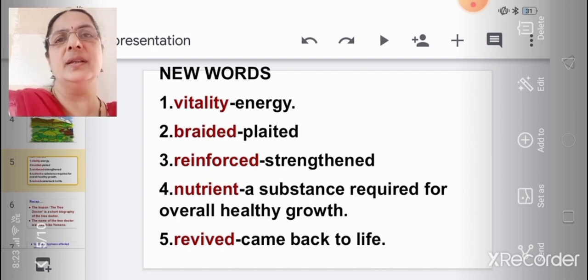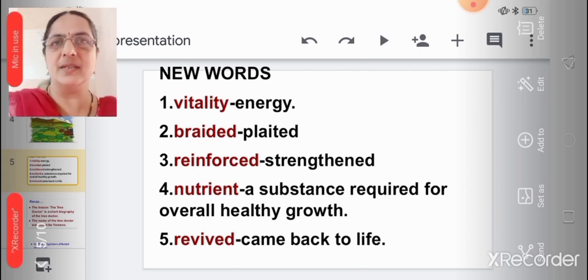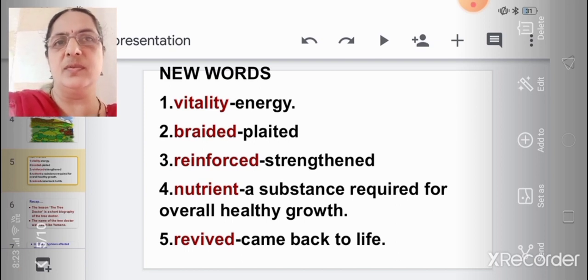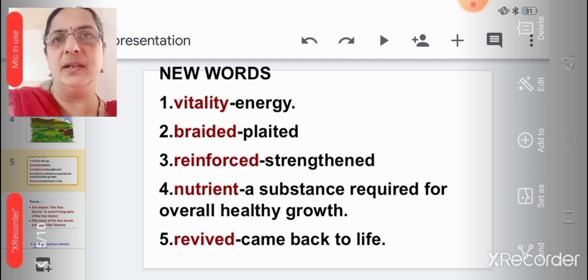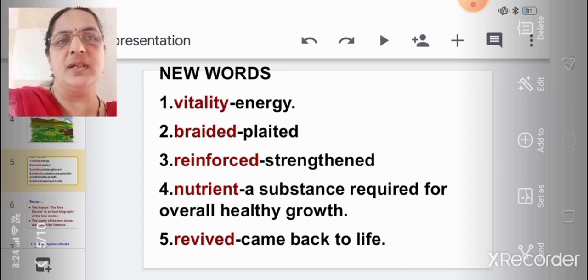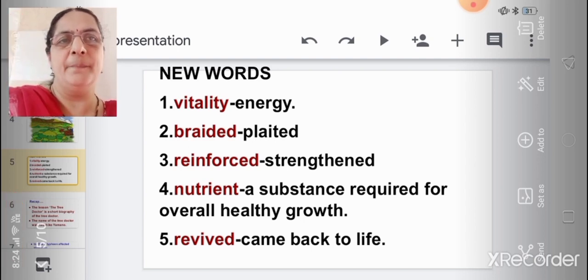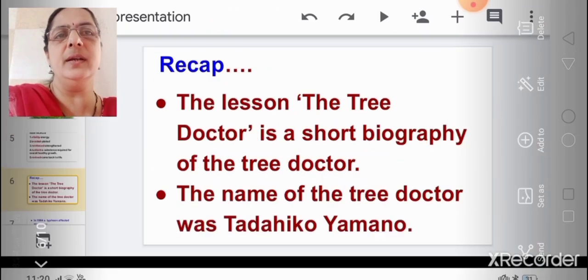So when I am reading the lesson, you will understand these words better. The first one was vitality, energy; braided, plaited; reinforced, strengthened; nutrient, a substance required for overall healthy growth; revived means came back to life. Shall we revise the lesson, children?